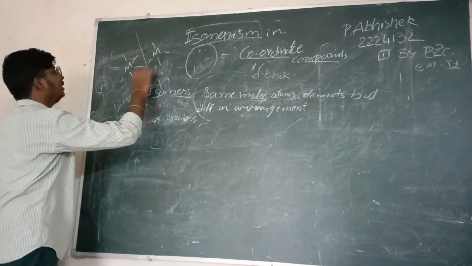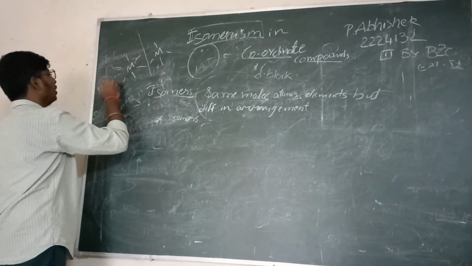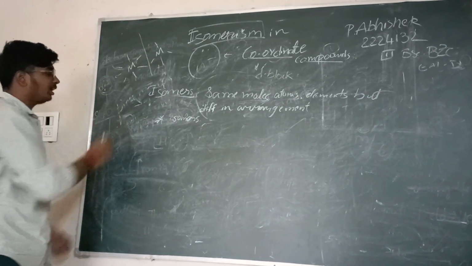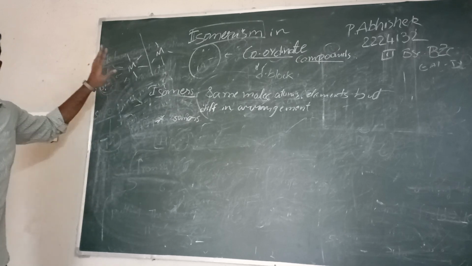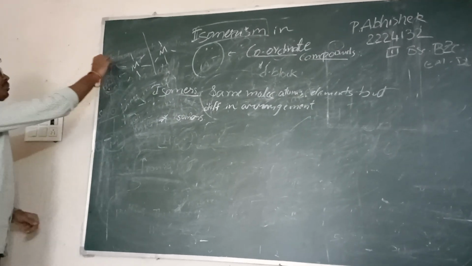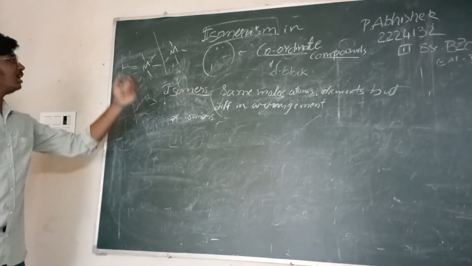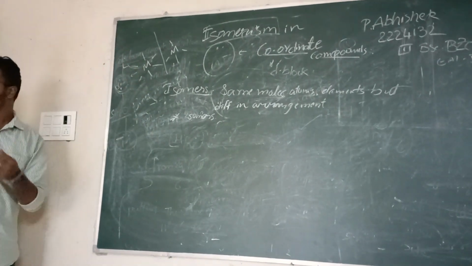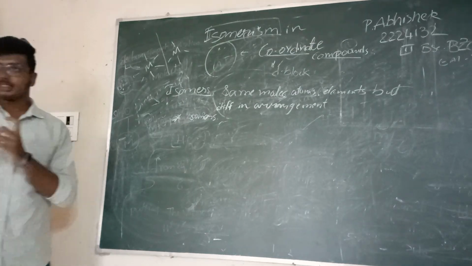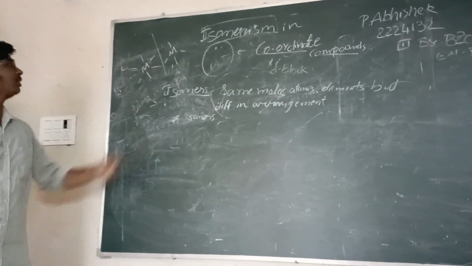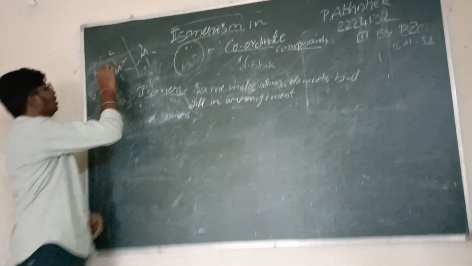These metal atoms combine with ligands. Ligands are molecules which have the ability to donate electrons, whereas metal atoms have the ability to accept electrons from the ligands.